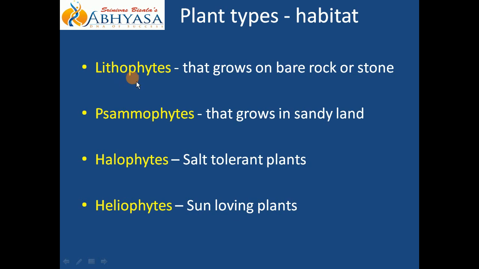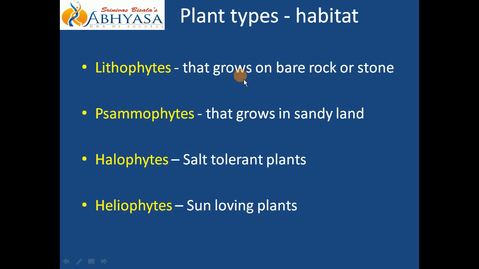First such term is lithophytes. Again, combination of two. Phytes stands for plants. So in every term you will find phytes. That will be for the plants. Now prefix will be litho. Lithos means stone. So the plants that grow on stone or rocks will be called as lithophytes.